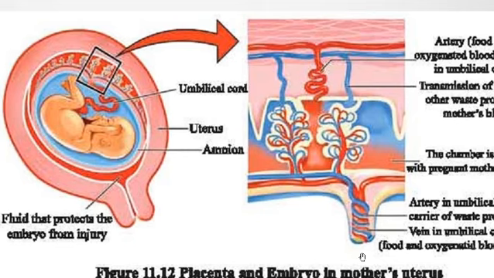So here we see through the umbilical cord the contaminated blood of the fetus comes through the artery of the fetus and comes here, and this artery then splits into small parts called capillaries, so the capillaries contain the contaminated blood of the fetus.